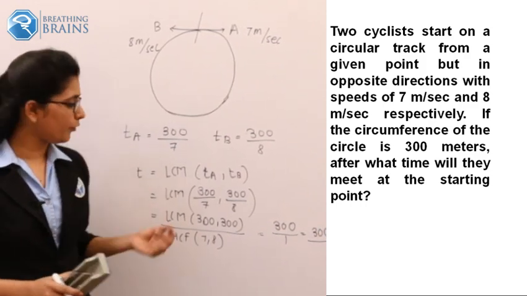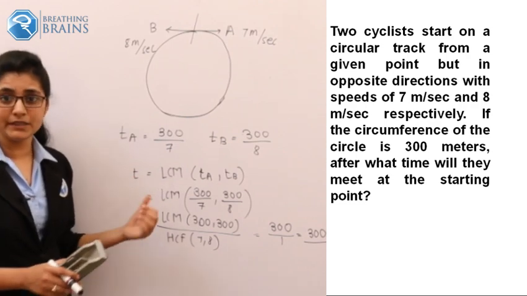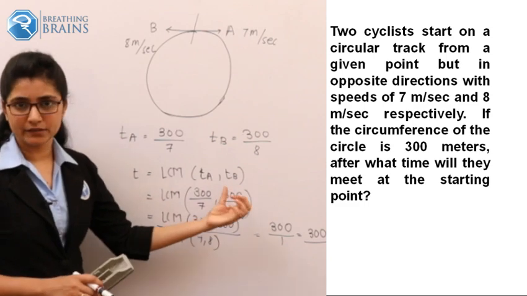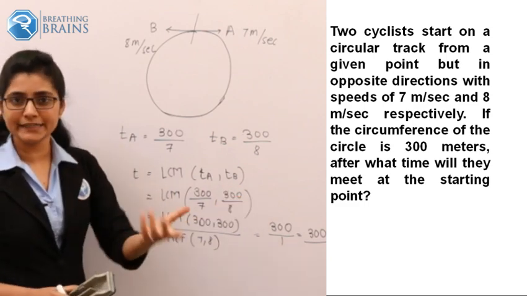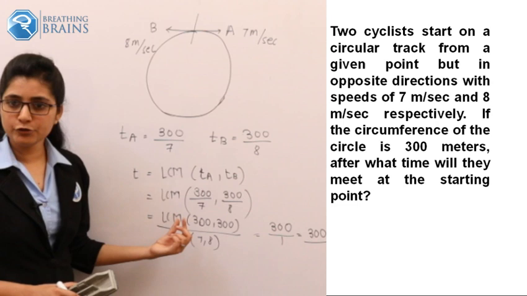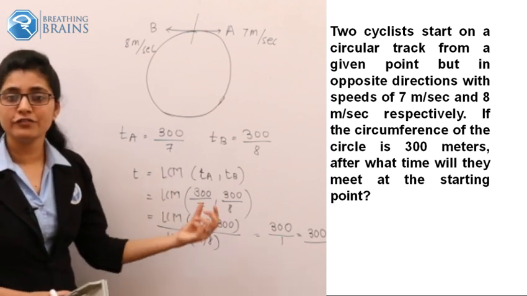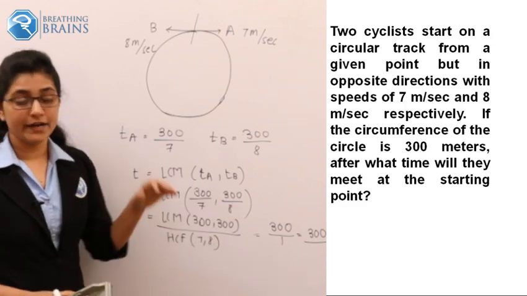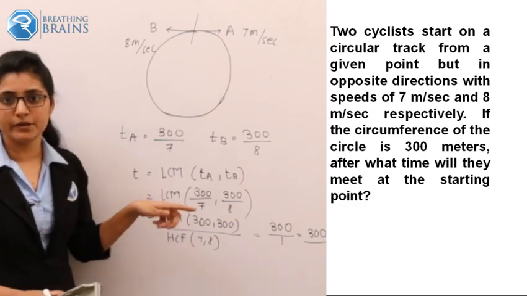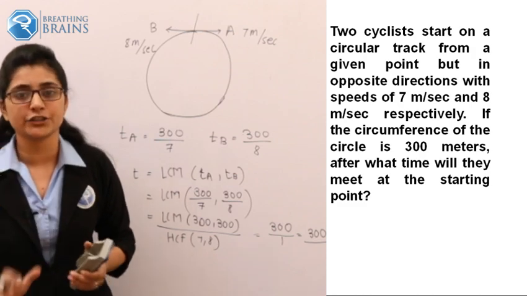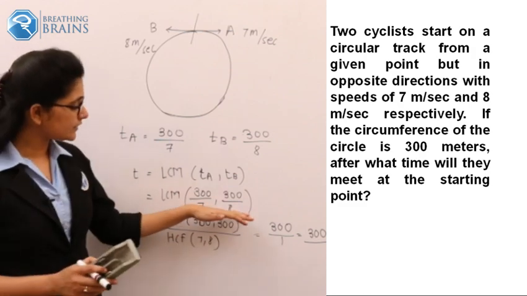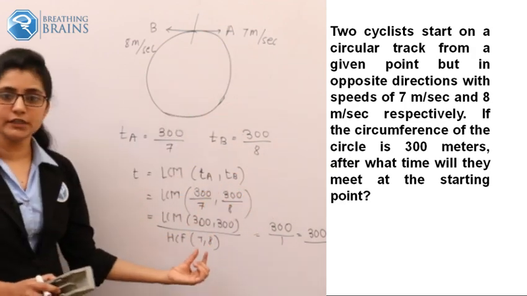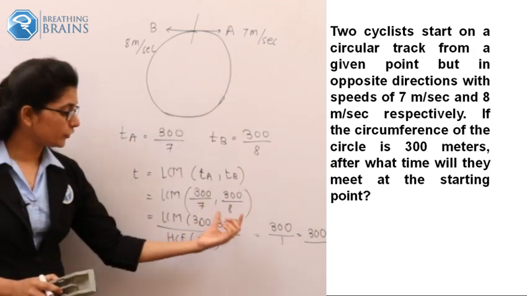And this is a very important formula when you want to find the timing to meet at the starting point. That should be the LCM of TA and TB. Now we came to know the values of TA and TB. So basically we have to calculate the LCM of 300 by 7 and 300 divided by 8. And this was the important part in this problem, to calculate the LCM of fractions. So I hope you understood this problem up to this stage. Now this is very important, to calculate the LCM of fractions.